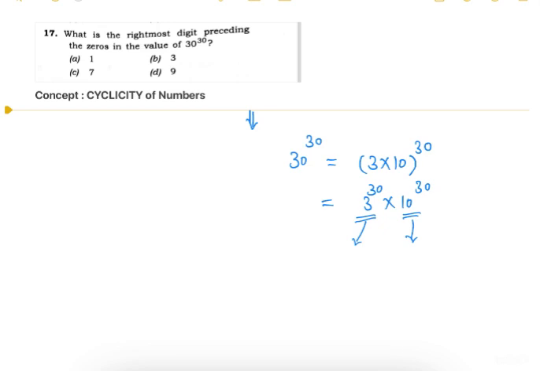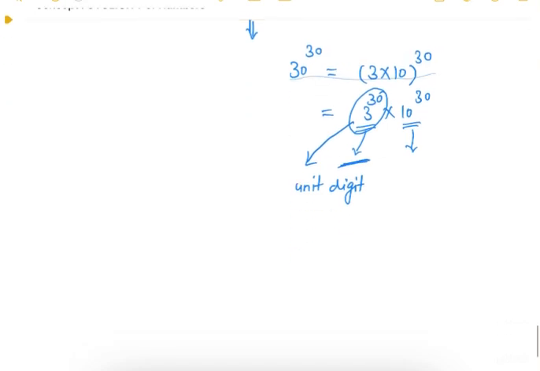The question asks us for the rightmost digit preceding the zeros. So we will get the rightmost digit from this expression, and the rightmost digit means the unit digit. So our task is now to find the unit digit in 3 to the power 30.